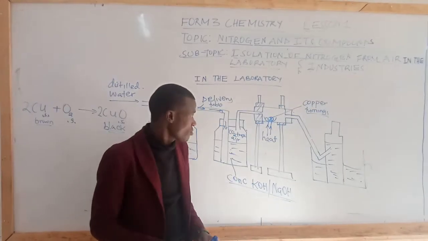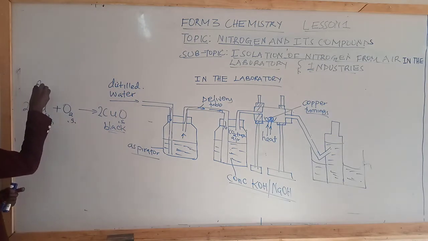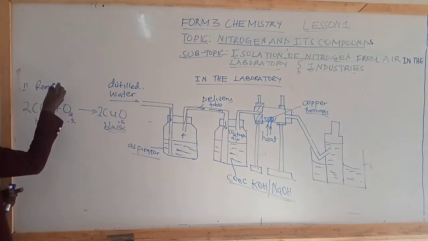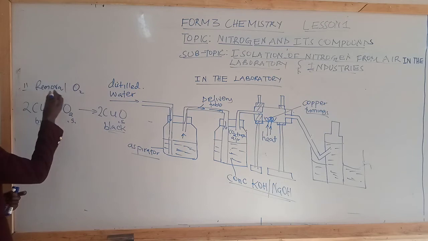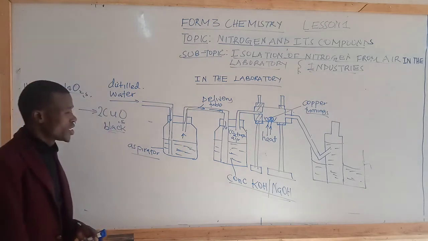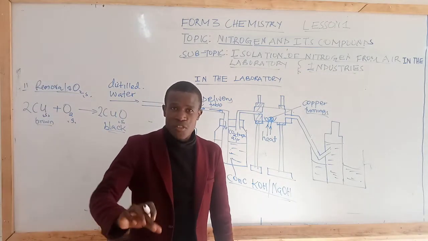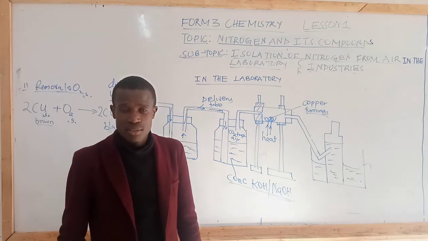Well, so we have explained the removal of oxygen from air. Students, what are the components of air which we have not isolated?